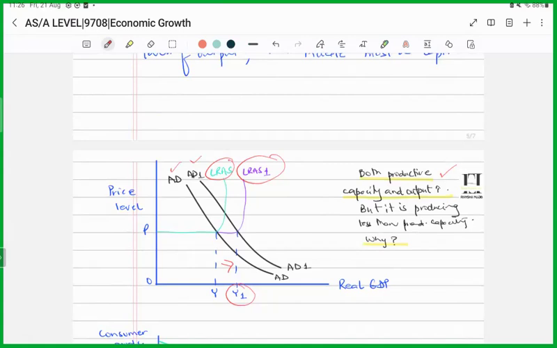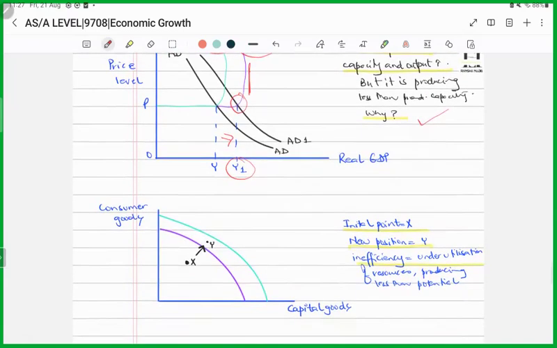Why? Because the aggregate demand curve is meeting the long run aggregate supply curve at this section. If you want the economy to produce the maximum, the aggregate demand curve must meet the long run aggregate supply curve on this vertical part. Then you can say that the economy is producing its maximum. Then we can say that it's fully utilizing its productive capacity. Why? Because the vertical line shows what? That it's perfectly inelastic, right? That means that yes, all the factors of production are fully employed. Get the twist? All right.